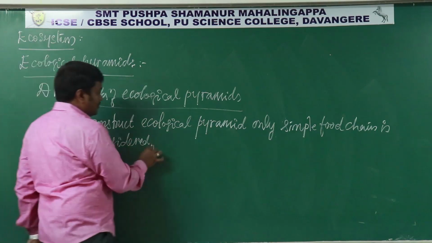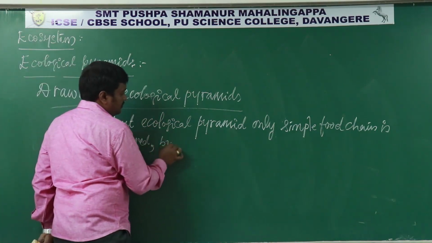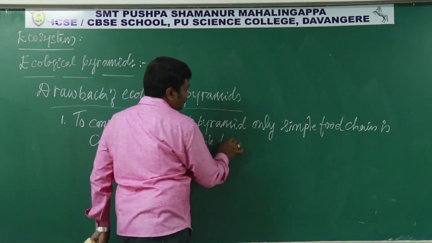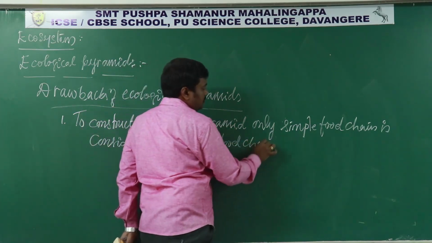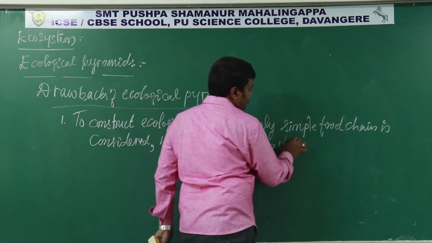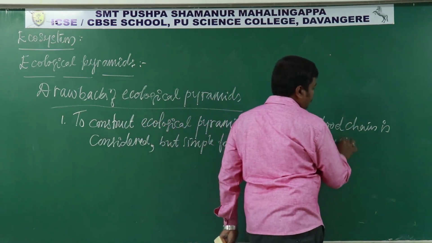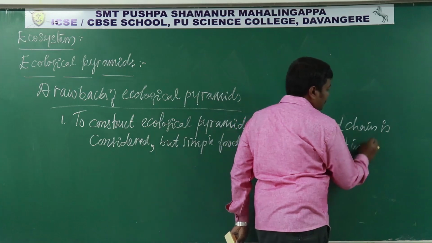But a simple food chain does not exist in nature.